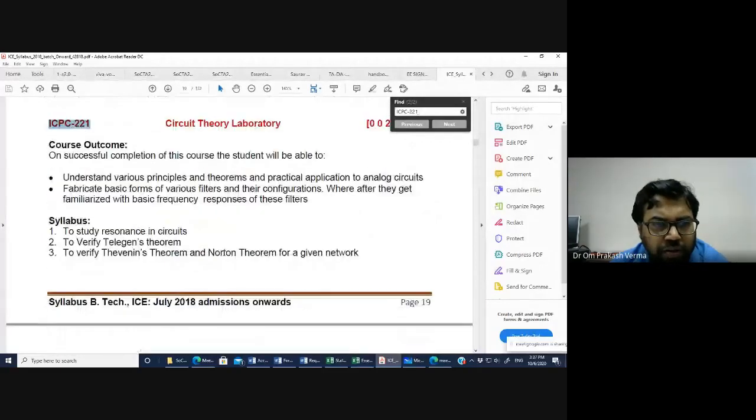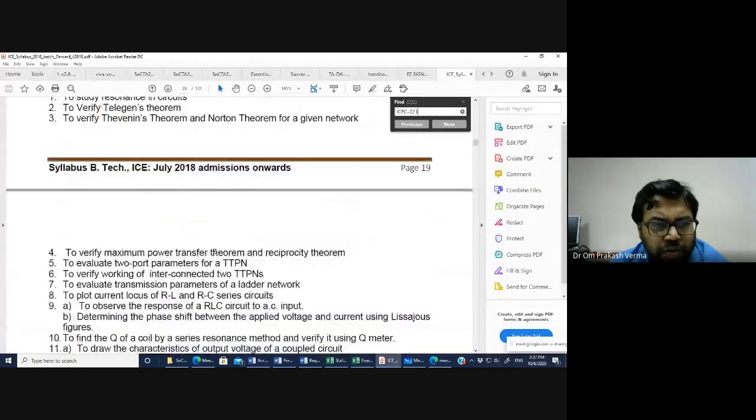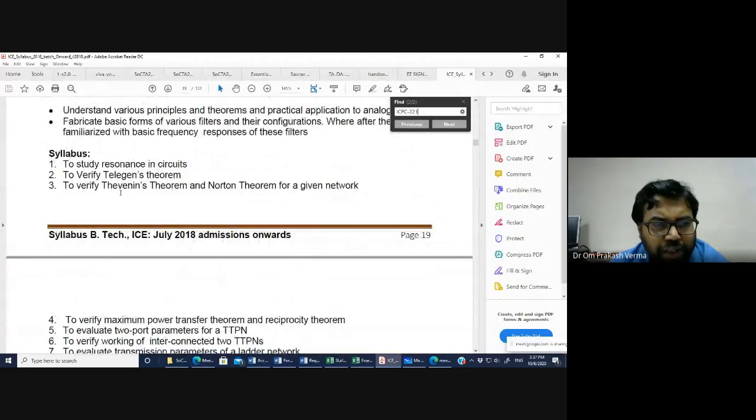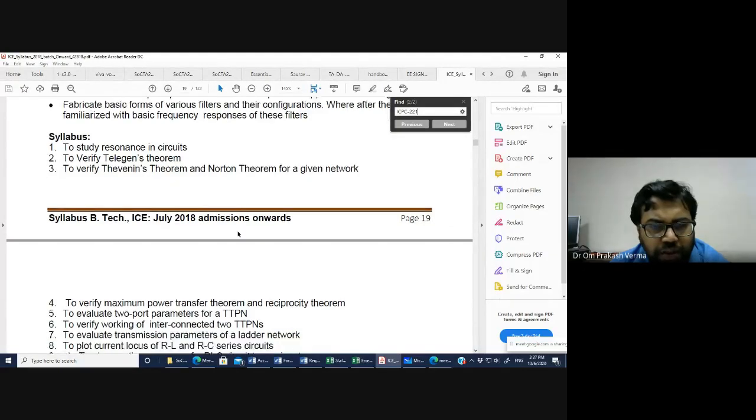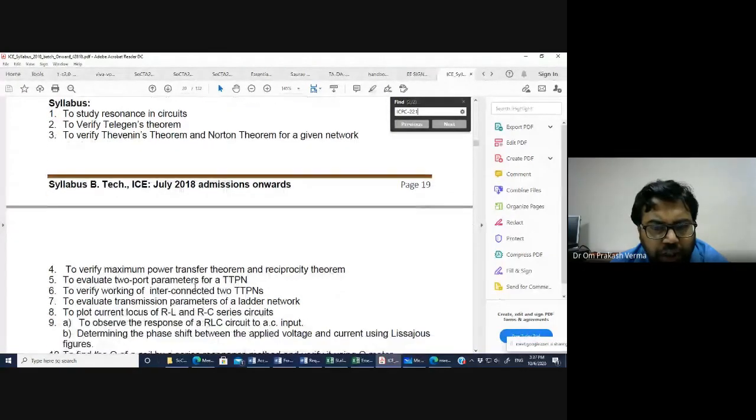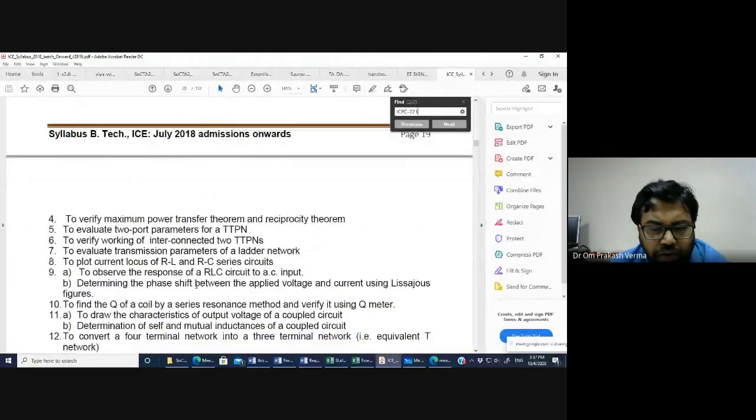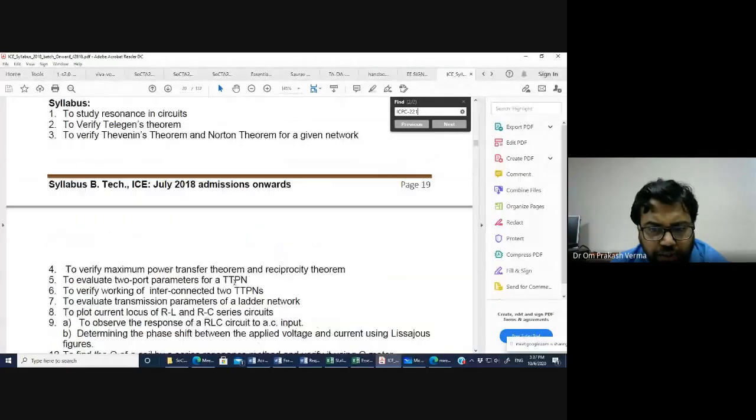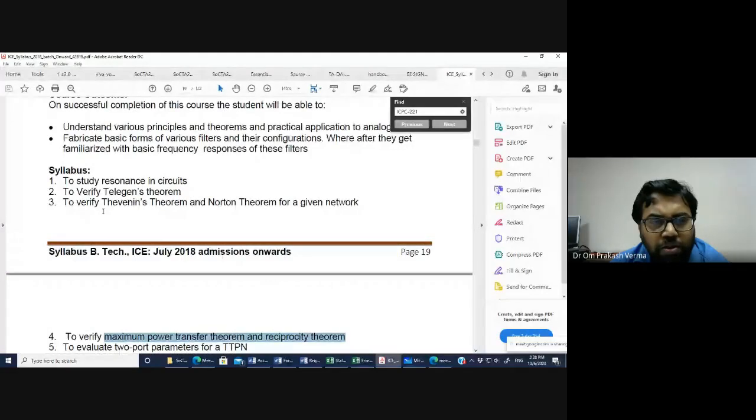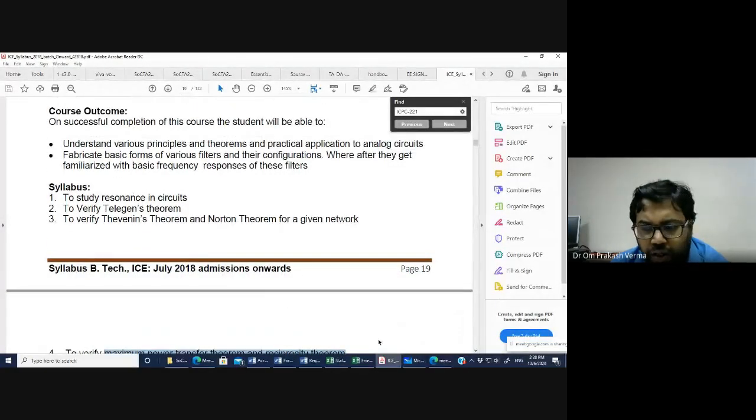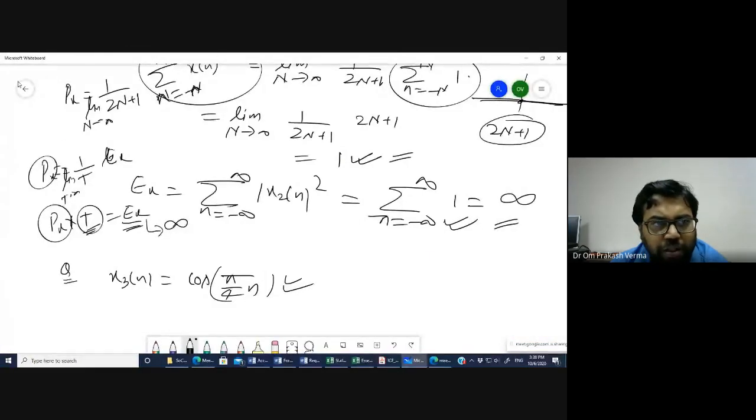Okay. So the first experiment is to study the resonance circuit, to verify the Thevenin theorem and Norton theorem, and the maximum power theorem. Okay, so there is no need to perform the reciprocity theorem. Okay, we have the reciprocity theorem. So verify the maximum power theorem and reciprocity theorem. Before going to the details of this theorem, the first experiment you have done.